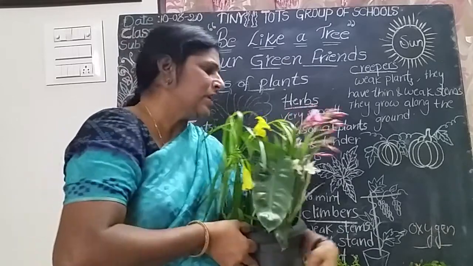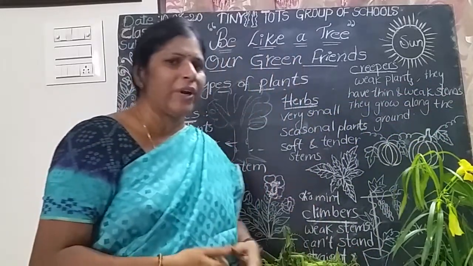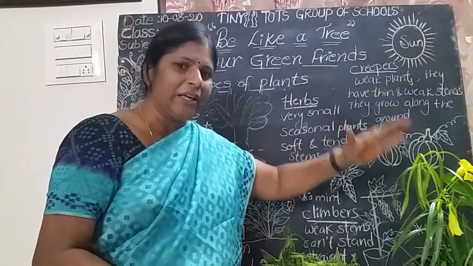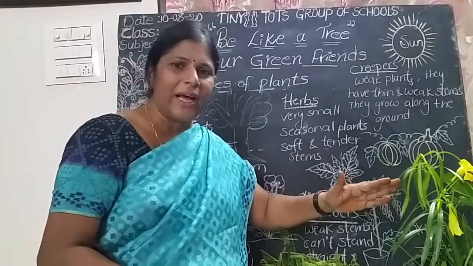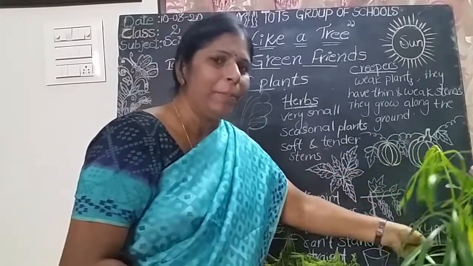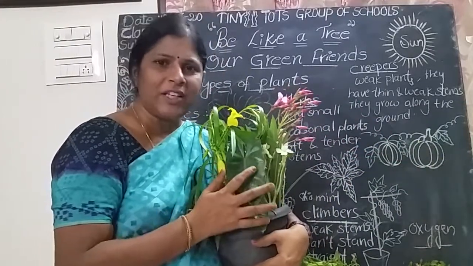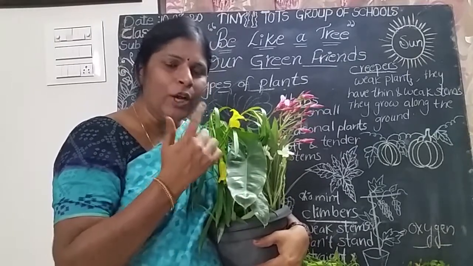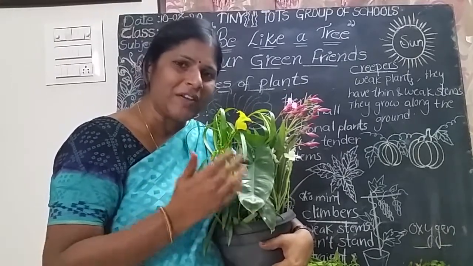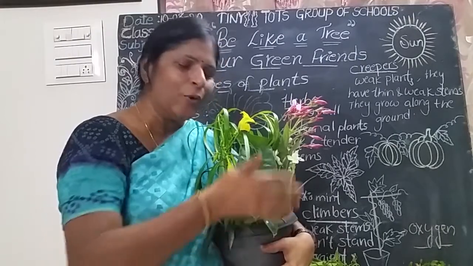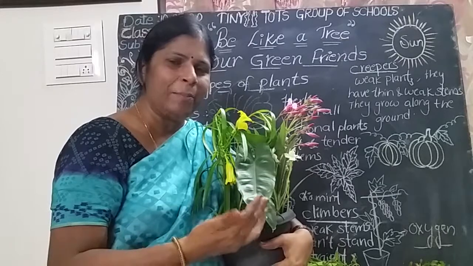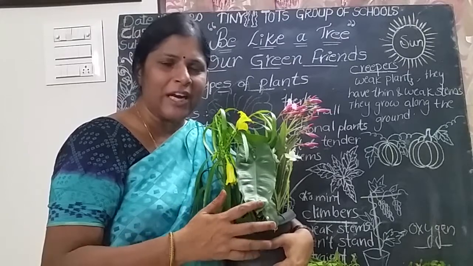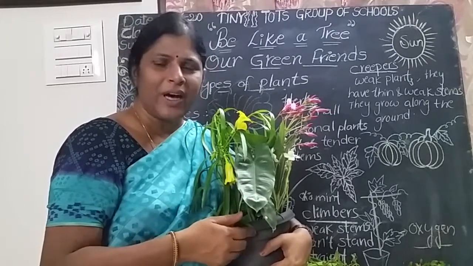So listen, green plants are our best friends. That's why be like a tree. So they are green friends. They provide food for us, they provide oxygen for us. After preparing the food, they also produce oxygen. That is very useful for breathing. We continuously breathe. What do we need for breathing? Oxygen. Who produces oxygen? Only green plants produce oxygen by the process of photosynthesis. Without green plants we cannot live. That's why you should grow more plants around your house.